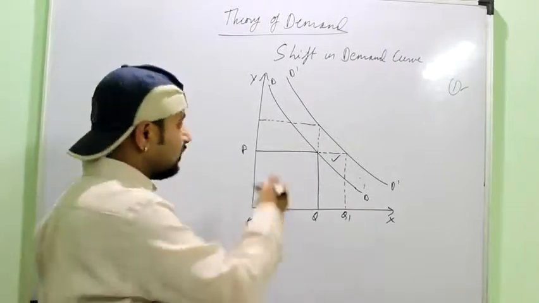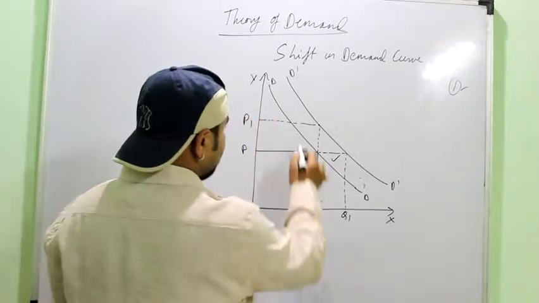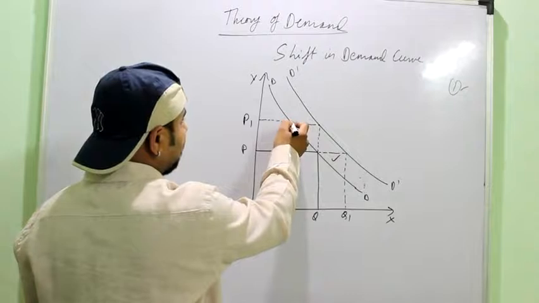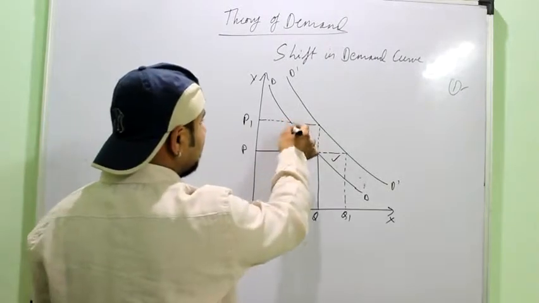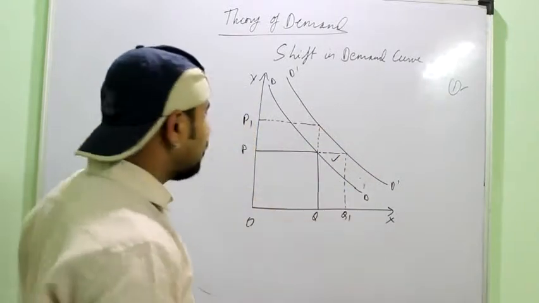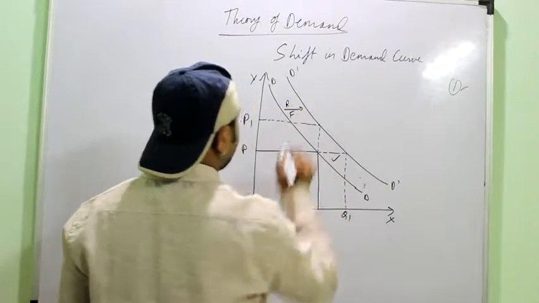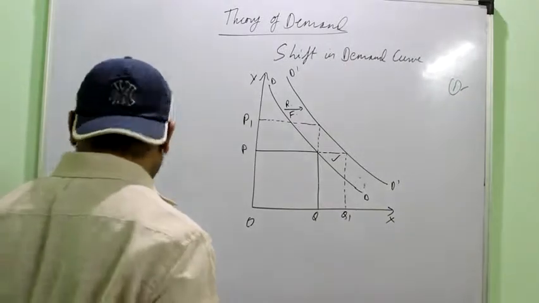First condition is shown. Now another point where the price rises but still the demand remains same, right? If it would have been movement, then quantity should have been this Q1 lying on the same curve, but the quantity did not decrease, so it means demand is lying on the other curve towards the right. You can see it is shifting towards the right or it is moving forward, so it is also known as moving forward and also known as the increase in demand.